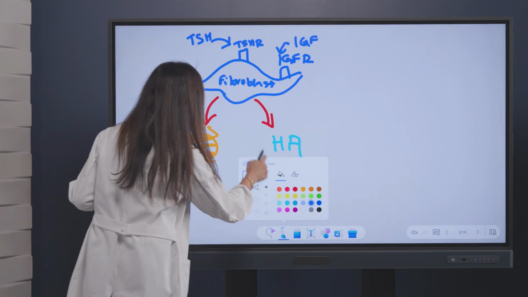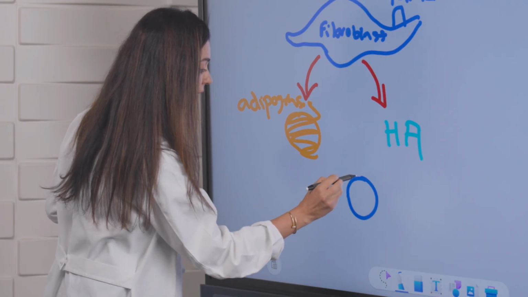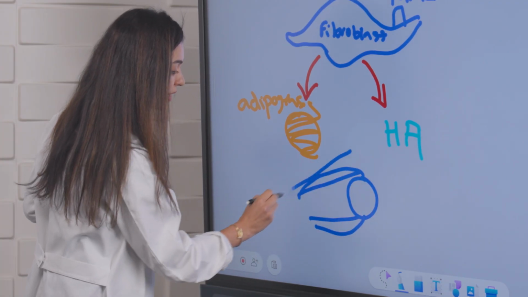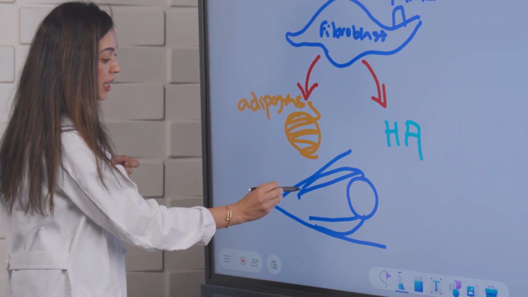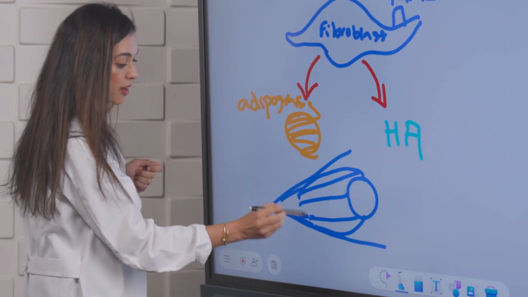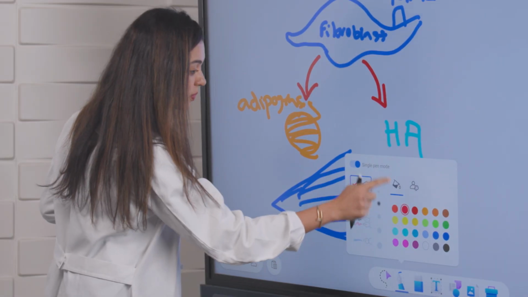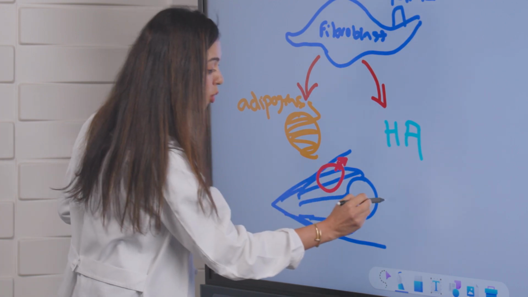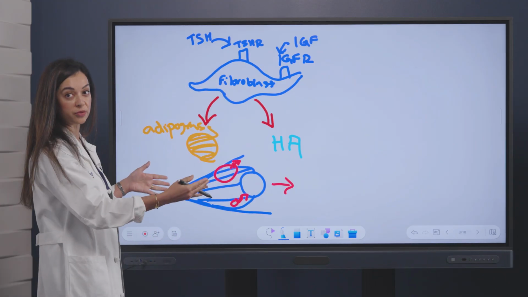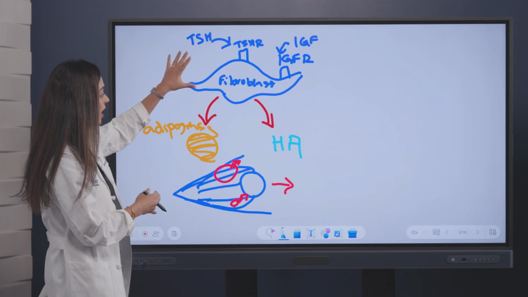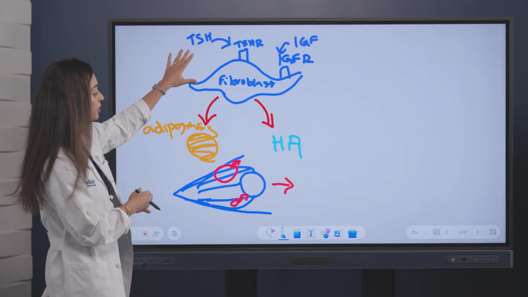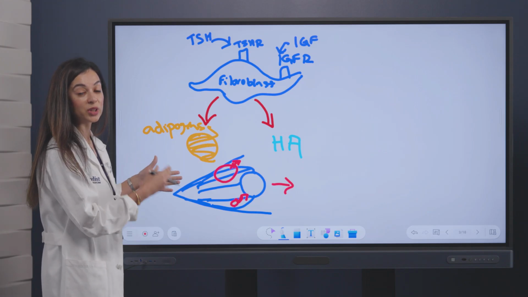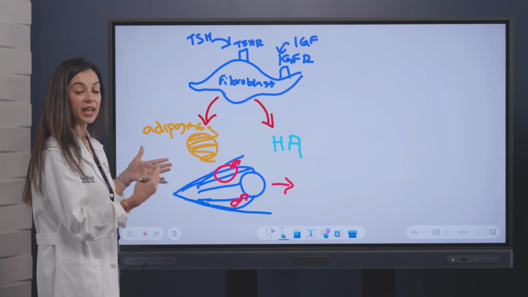So if we go back to think about our eye, we know that it lives in a closed bony socket. We have the extraocular muscles surrounding it, and it's living in this pear-shaped orbit, okay? And so when we get the enlargement of both the fat as well as the extraocular muscles, you get increase in the size. What's going to happen to the eye? It has nowhere to go but forward. And so it's this binding that's happening to these receptors on the orbital fibroblasts that's leading to this downstream inflammatory reaction that will then correlate with the clinical signs and symptoms that we see in thyroid eye disease.